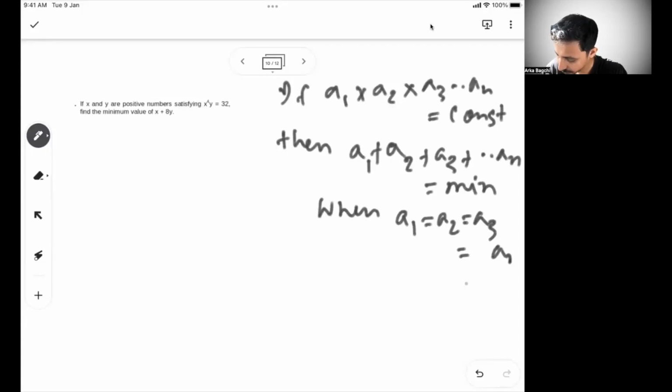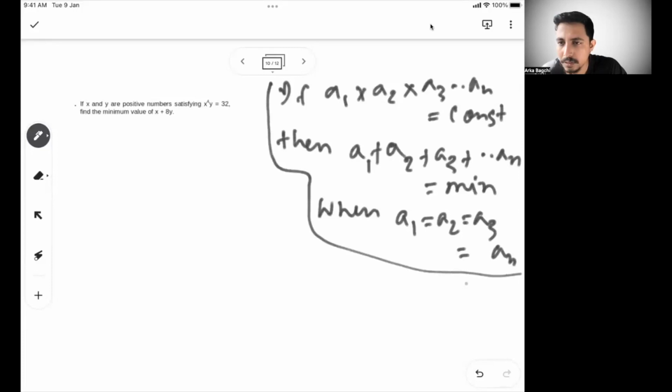equal to an. So basically what we're trying to say is, if the product of a few numbers is constant, then the sum will be minimum if all the numbers are equal. And this was the concept that we learned in the previous session.